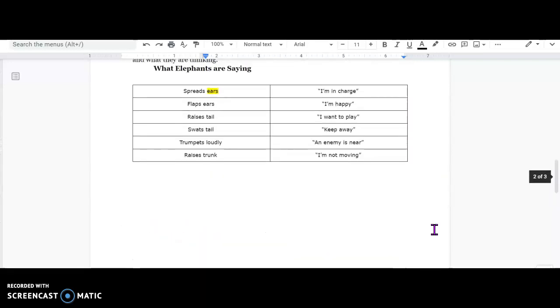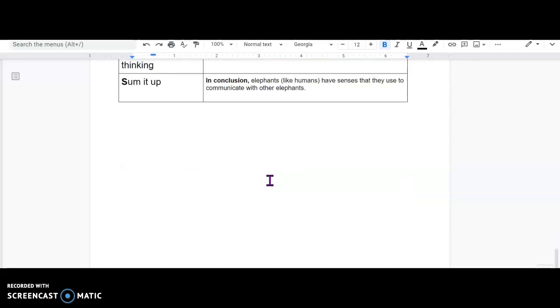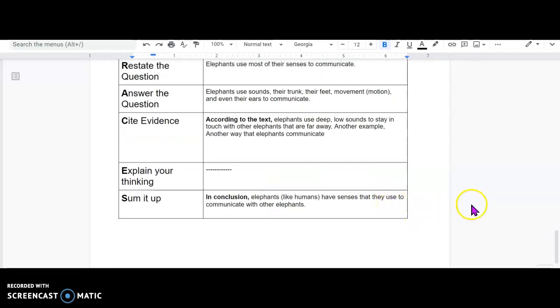Now there was one more I wanted to add because I saw this. They communicate in many different ways. Okay, I'm just going to leave it, but I wanted to double check something. So here's where I'm ending with. In conclusion, elephants, like humans, have senses. I'll even say have many senses that they use to communicate with other elephants.